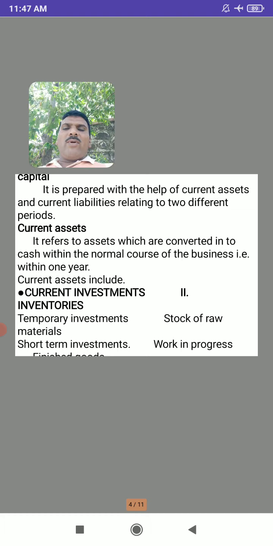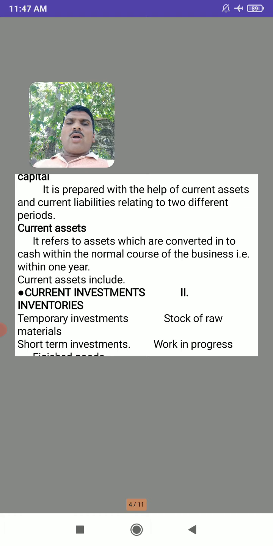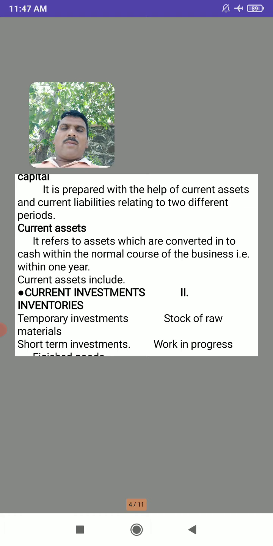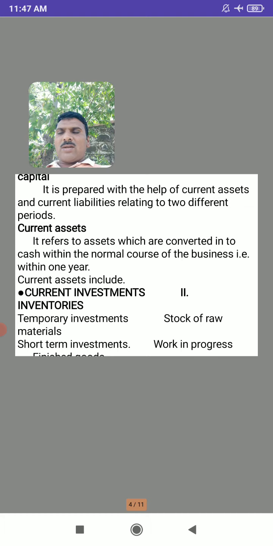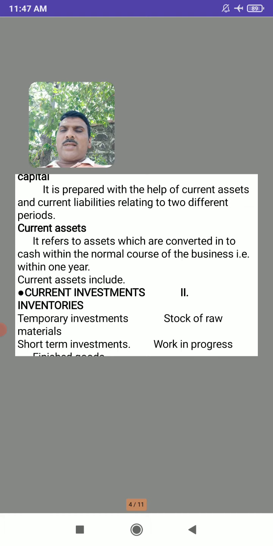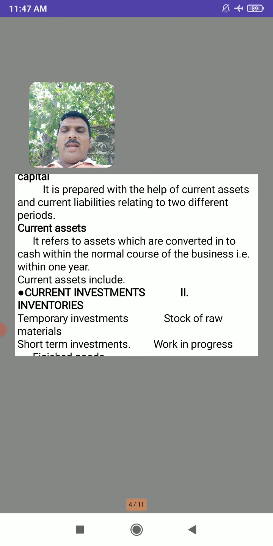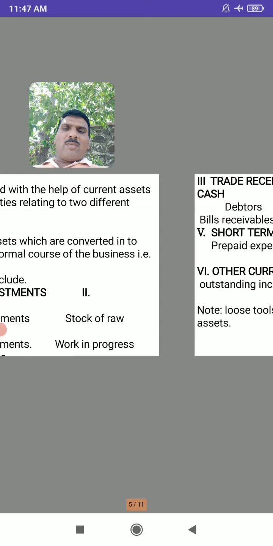So here inventory means it tells about the stock of goods. So stock of raw materials. So next, stock of work in progress and stock of finished goods. So these are included in inventories. So third one, trade receivables.